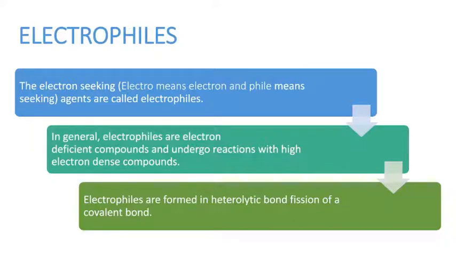Heterolytic bond fission means the bonded pair of electrons goes with any one of the bonded atoms. Because of that, one atom gets the positive charge and the other atom gets the negative charge. So the positively charged ion is known as electrophile.